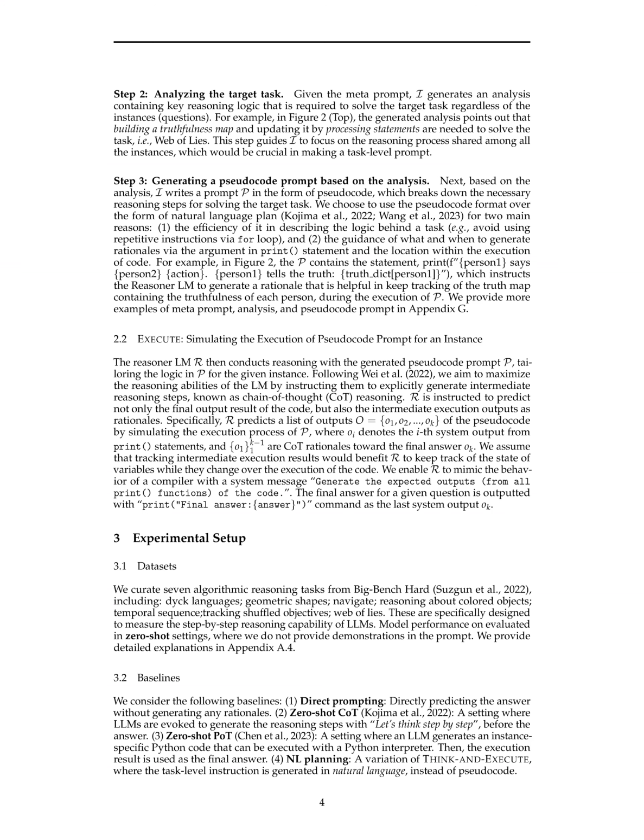The reasoner LM is guided to generate the expected outputs from all print functions in the code, mimicking the behavior of a compiler. The final answer for a given question is outputted with a specific command as the last system output. This approach aims to maximize the reasoning abilities of the LM by explicitly generating intermediate reasoning steps and tracking the state of variables as they change during the execution of the code.